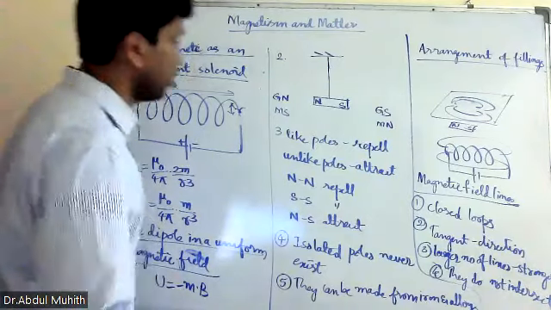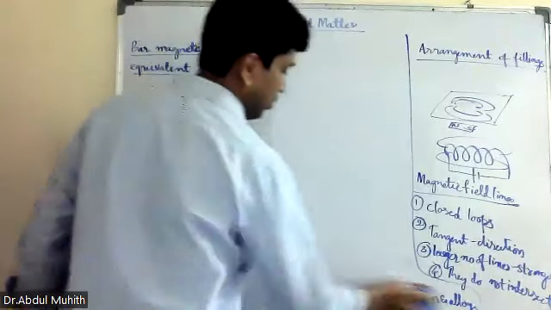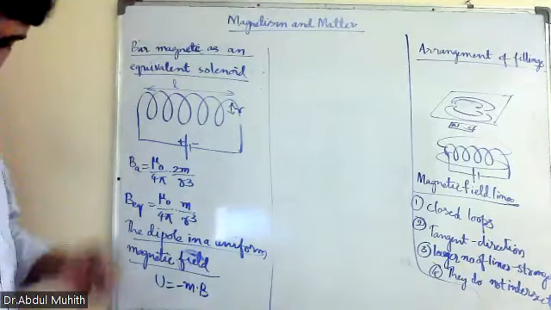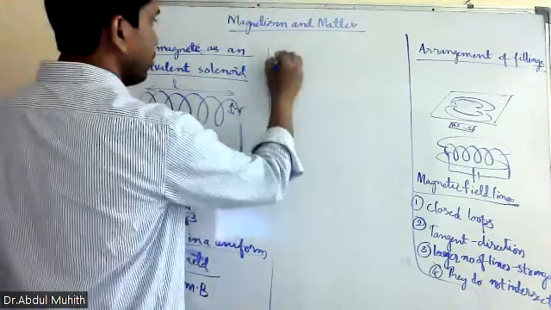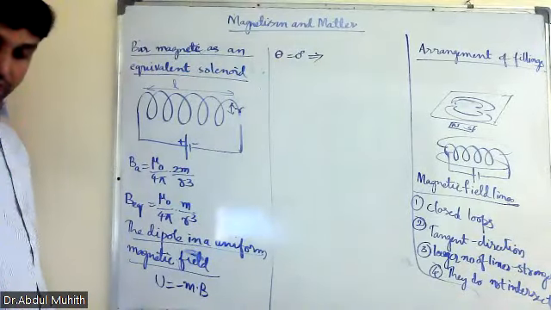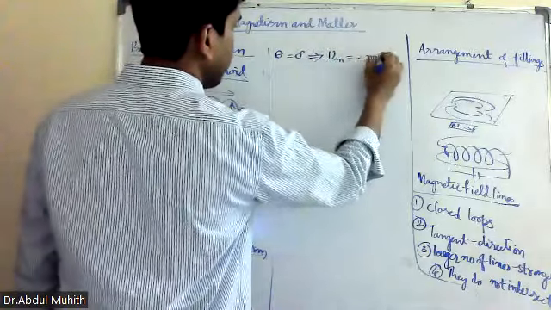So what happens here? If theta is equal to 0 degrees, U is equal to minus mB.